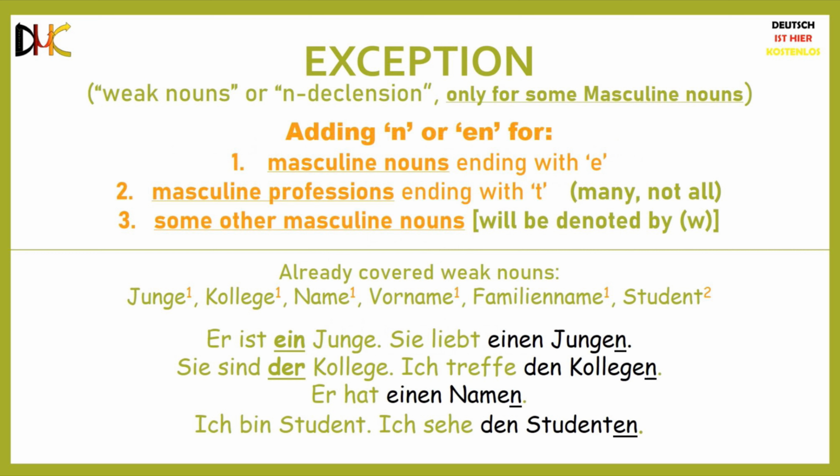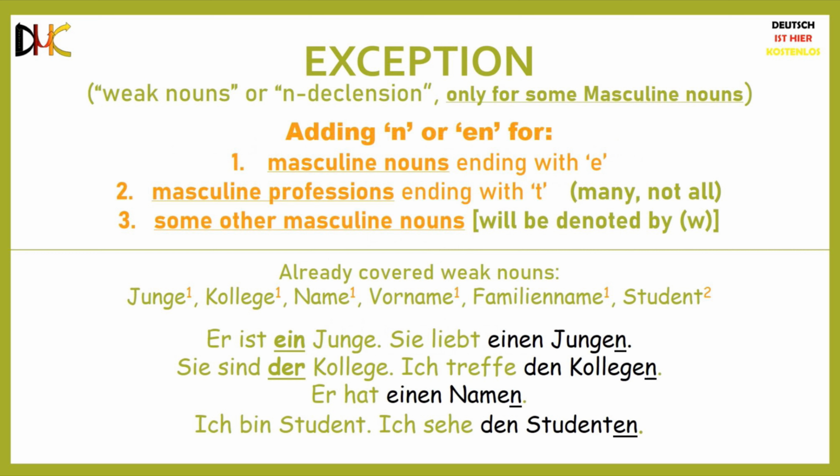If you have not already noticed, the sentences on the left, ist ein Junge and Sie sind der Kollege, use the nominative case. Pause the video here and think about why I use the nominative case for ein Junge and der Kollege. If you think it is because the verb that is being used in those two sentences is sein, you are absolutely right. They are examples of the previous exception we discussed. I hope you got that one right.